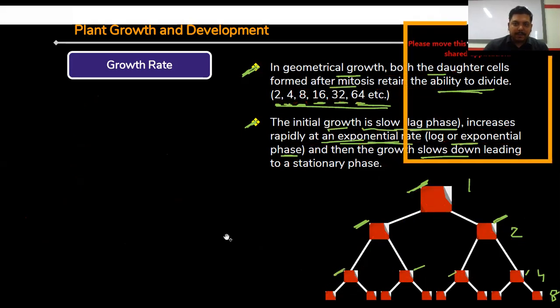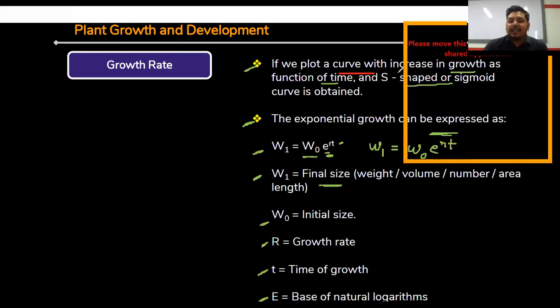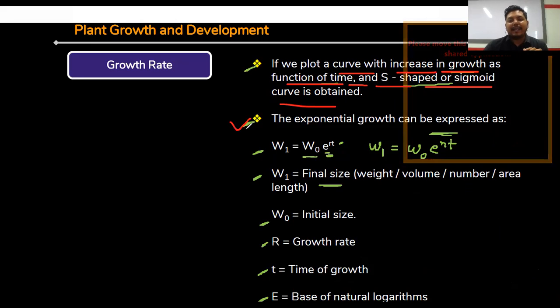Clear? Now just see the formula here first. If we plot a curve with increase in growth as a function of time, a sigmoid curve is obtained. In the next slide, the growth curve is there, but now just see the equation or the formula for determining the geometric growth, sometimes known as exponential growth. Try to understand in case of your ecology. Already you have learned about logistic growth and exponential growth, exponential growth and unlimited growth.